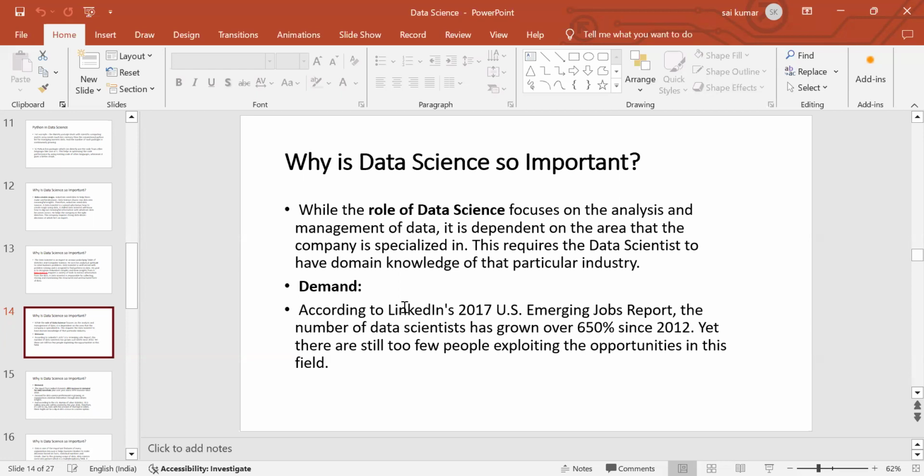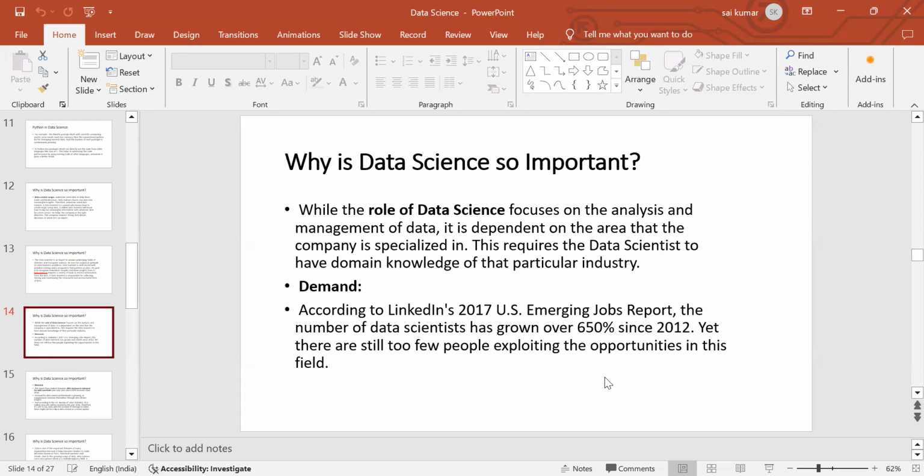According to the LinkedIn 2017 US Emerging Jobs Report, the number of data scientists has grown by over 650% since 2012. Yet there are still too few people exploiting the opportunities in this field. Why? There are more jobs, but only a few people exploiting the opportunities in the field. Why? Because the data scientist skill set is more important.